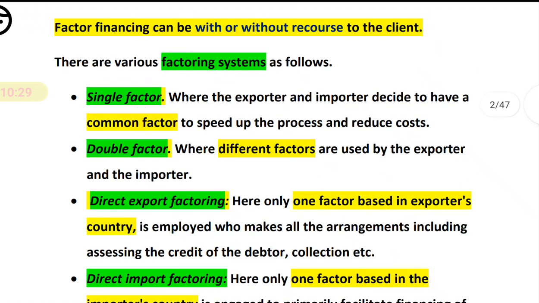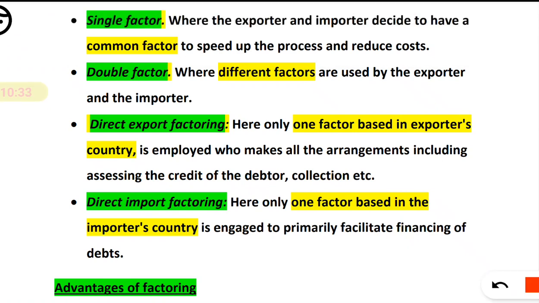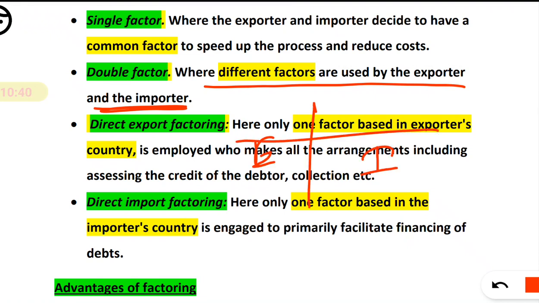Now, what is the double factor? Very easy. It is where different factors are used by the exporter and the importer. Simply, here is the exporter and here is the importer.